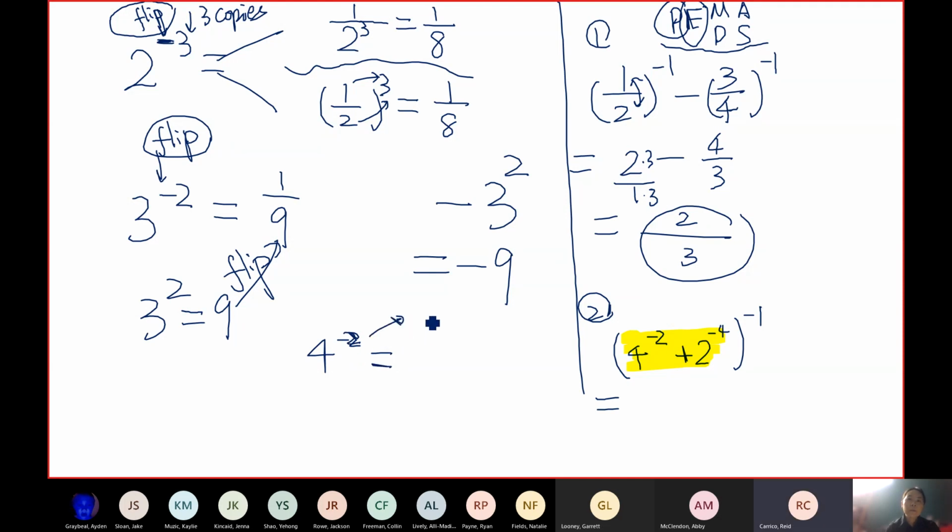So first you can do 4 squared. Did someone try to answer? Was that Raid? Wouldn't it be 1/16? Yes, very good. You just do 4 squared, you get 16. And because it's a minus in the exponent, you flip 16, you get 1/16. Okay, what about 2 to the -4?